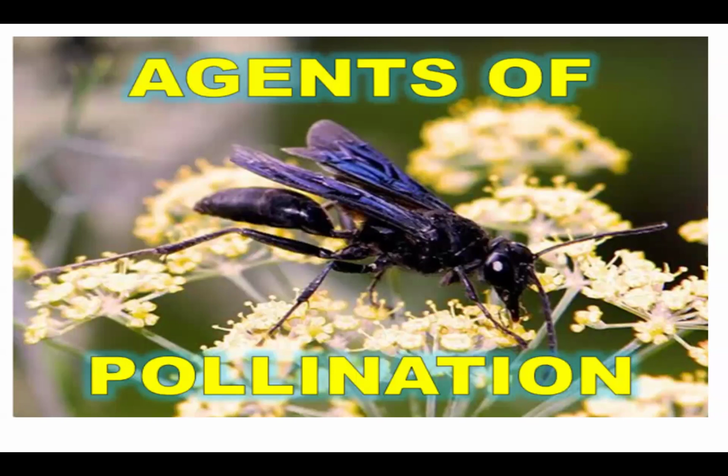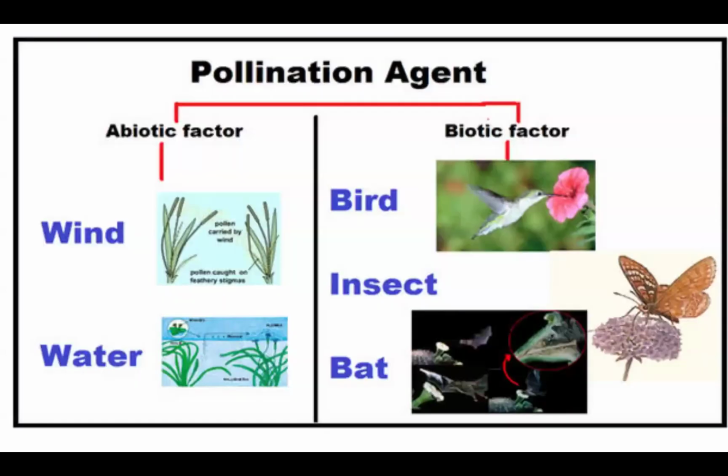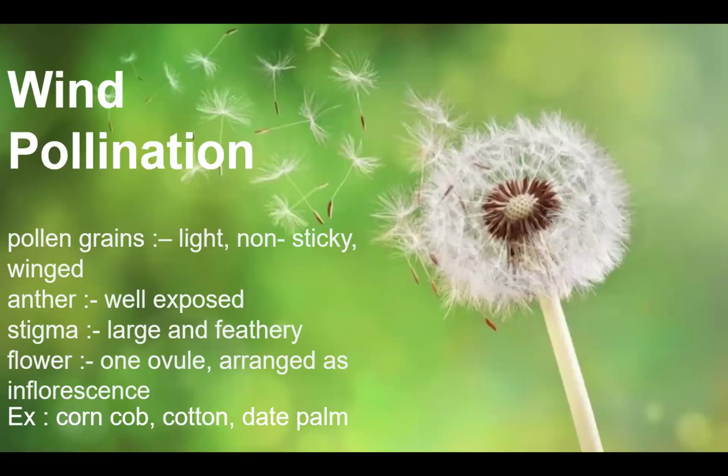Next, coming to agents of pollination. For the agents of pollination, there can be abiotic factors and biotic factors. Abiotic factors are wind and water. Biotic factors can be birds, insects, and bats, which go ahead with pollination. First, coming to wind pollination, the pollination that occurs by wind.